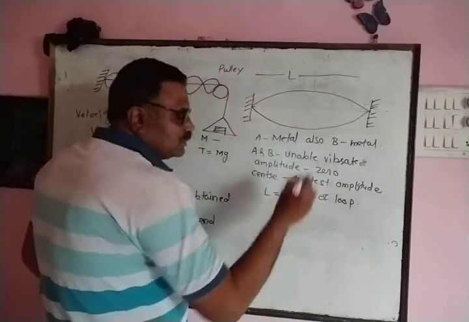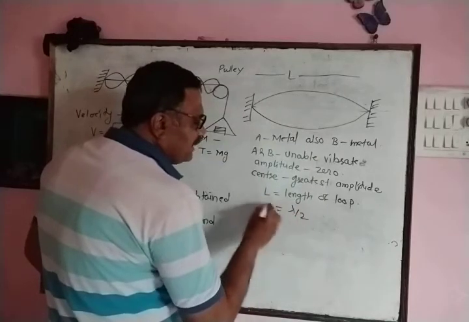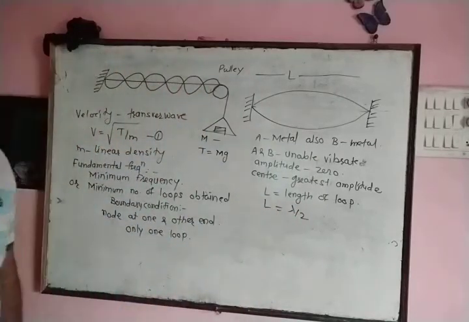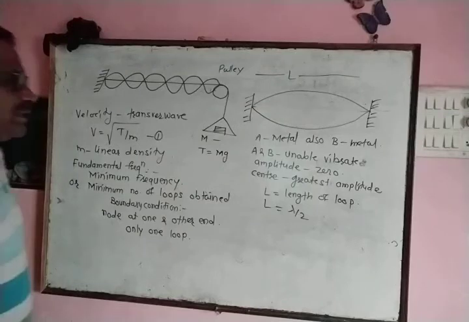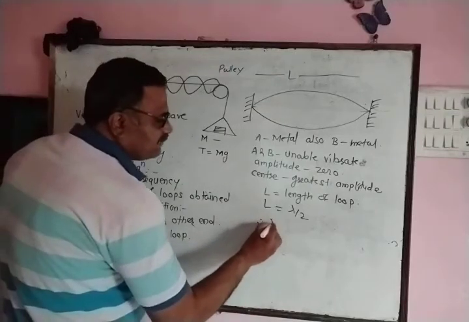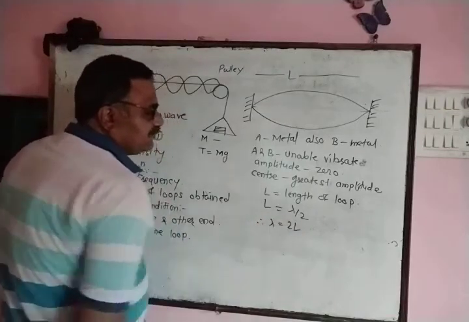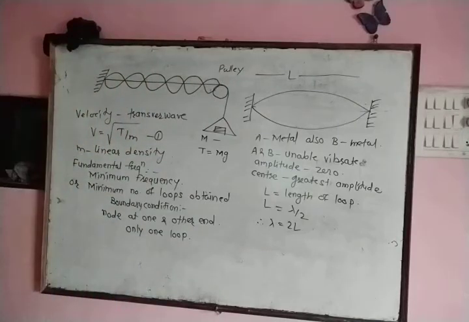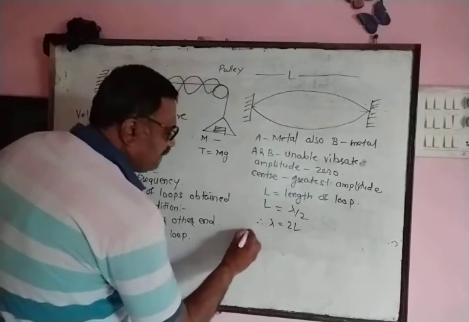Successive nodes are separated by distance lambda by 2, therefore L is equal to lambda by 2. And hence we can write lambda is equal to twice L. This is the expression for wavelength.